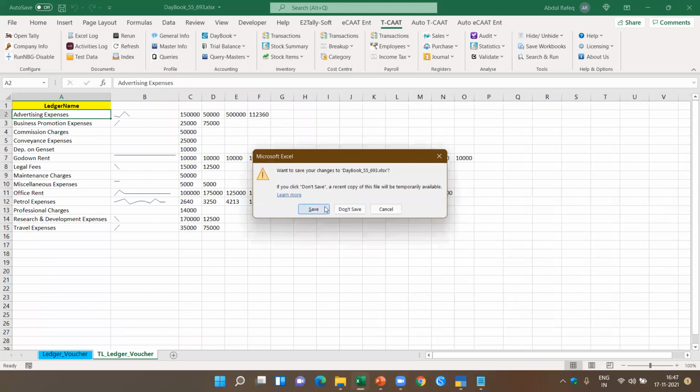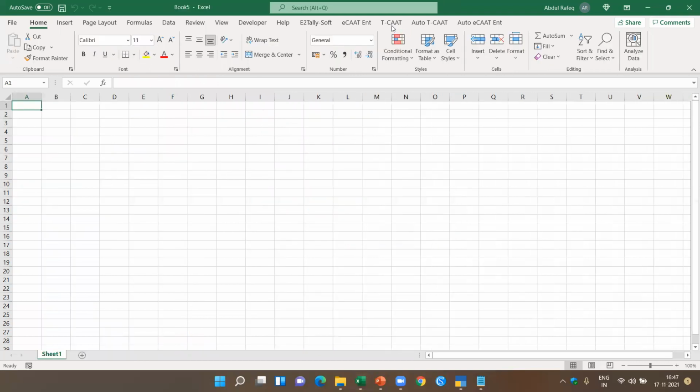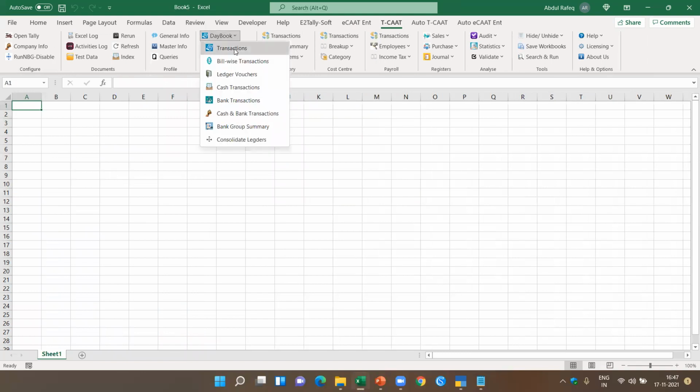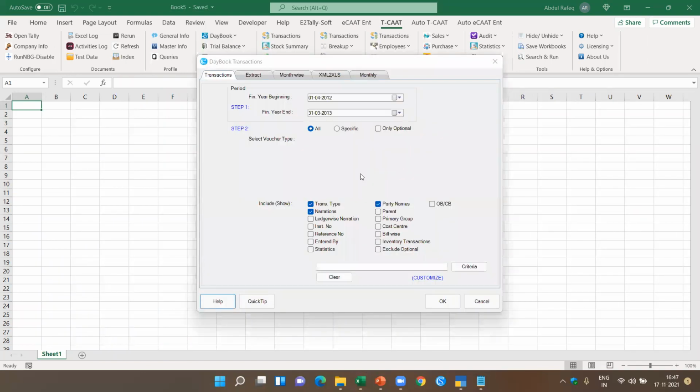Now just see here, it's very, very simple. Just by using the day book, we are able to generate various types of information. This is what I showed you. In the day book, in the transaction itself, there's a gold mine of information you can extract. The only thing is you have to open the company for which you want to extract the reports. And you can extract specific ledgers or all the transactions. And you can also do various types of analysis based on this.